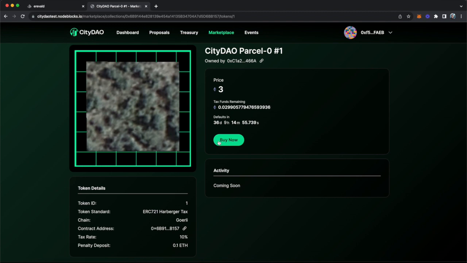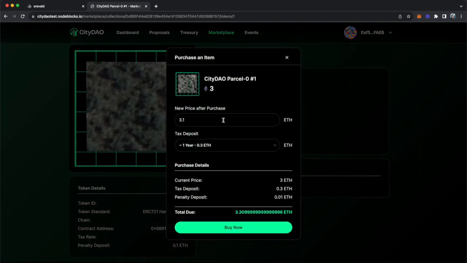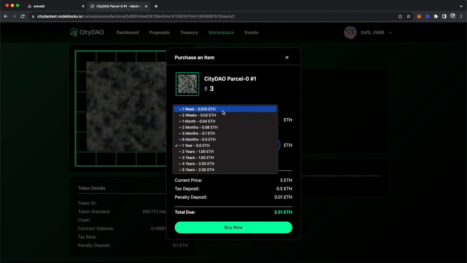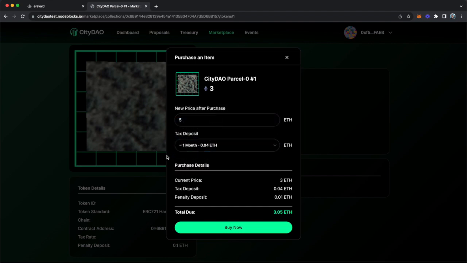So if I want to buy one of these Parcel Zero NFTs, I would have to click on it and then click buy. I need to determine what the new list price is going to be. Because remember, as soon as I buy it, it also goes back up for sale at the new list price that I determine. Then I would choose how much of a tax deposit I want to put up front. I can choose to prepay taxes for as low as 1 week in advance, all the way up to 5 years. If I end up selling my NFT in a shorter amount of time, then I'll be refunded the difference.